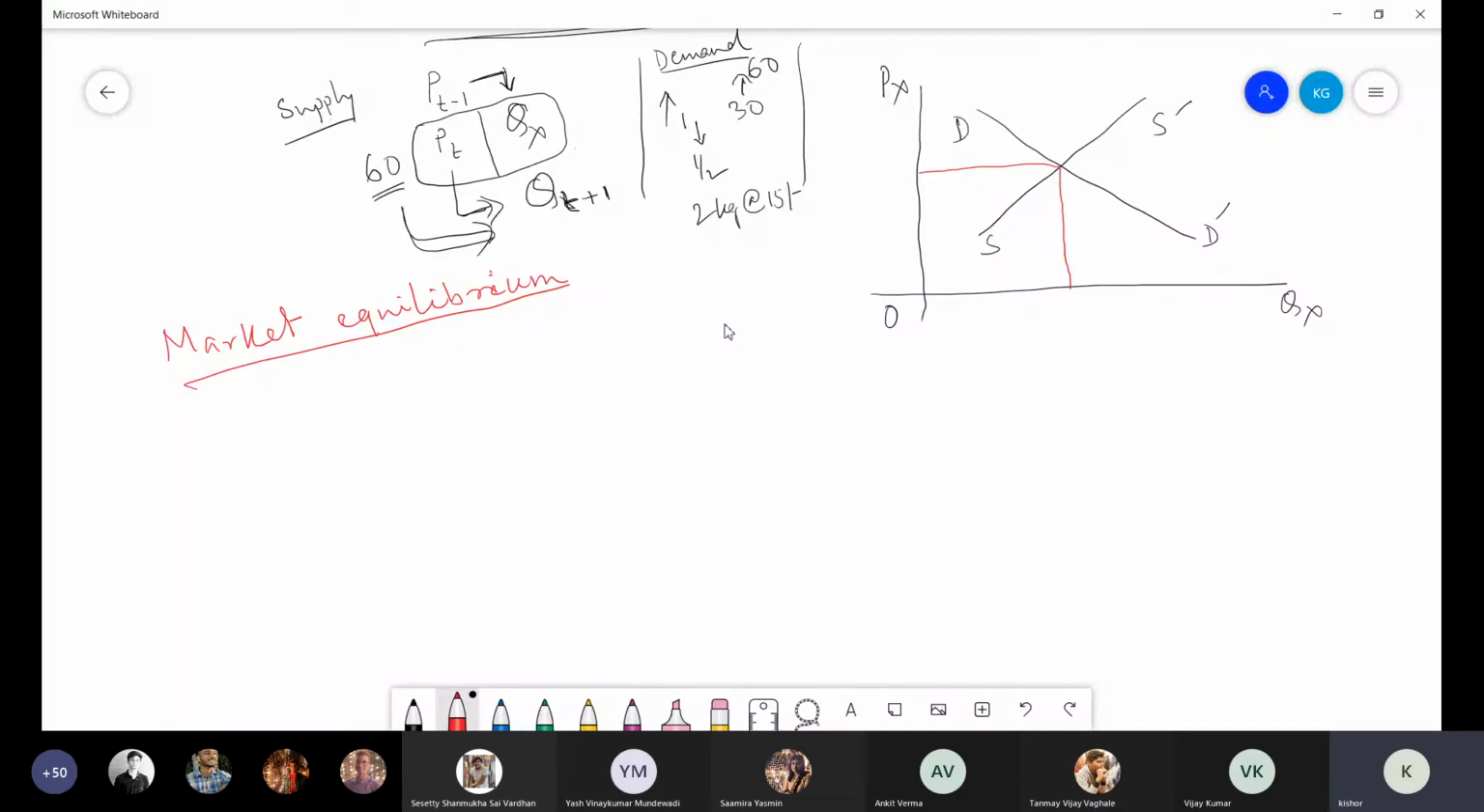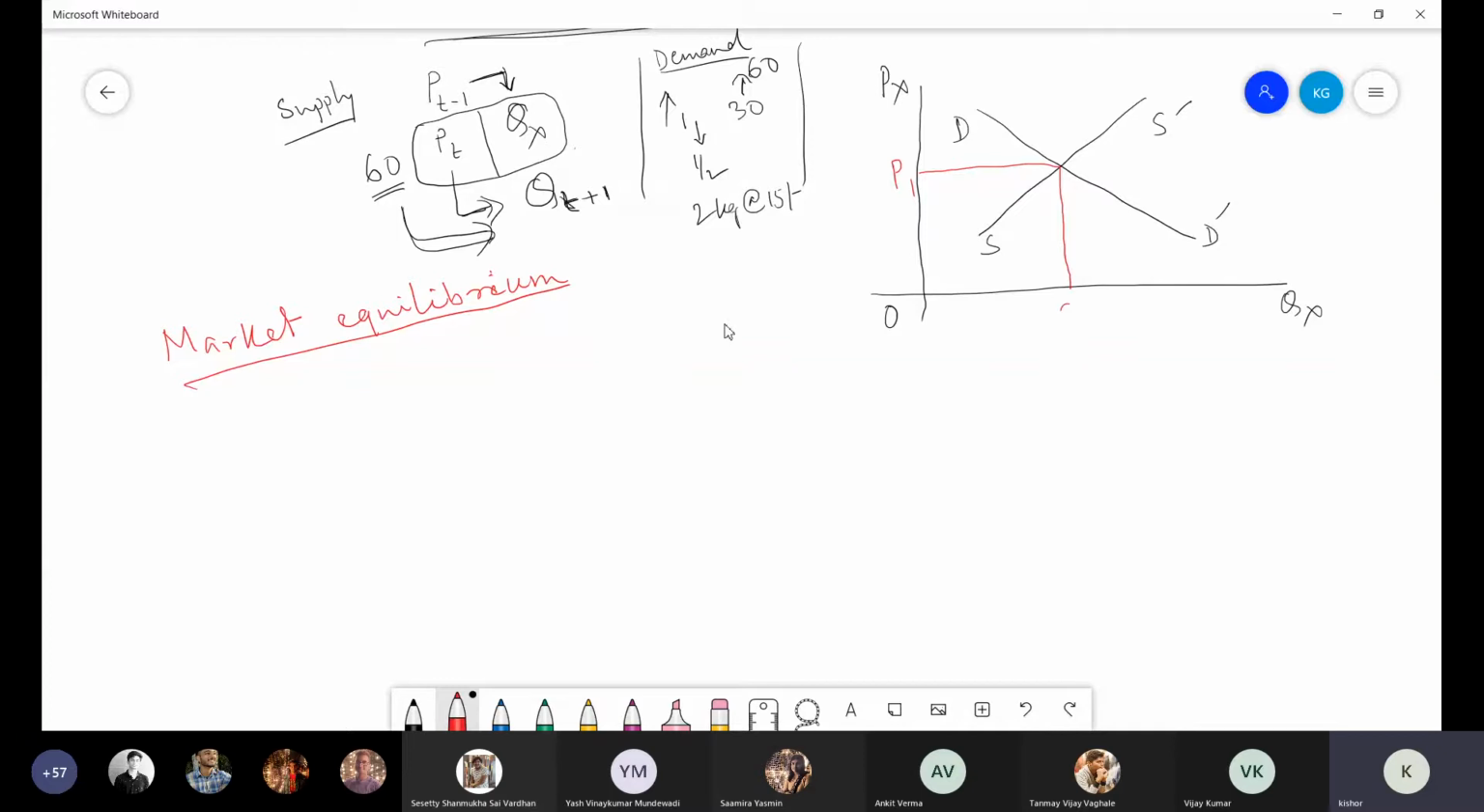And that is visible from both demand and supply. When quantity demanded is equal to quantity supplied, then there will be some stability, and that we refer to as market equilibrium. The price at which quantity demanded is equal to quantity supplied, suppose here it is P1, is called the equilibrium price.